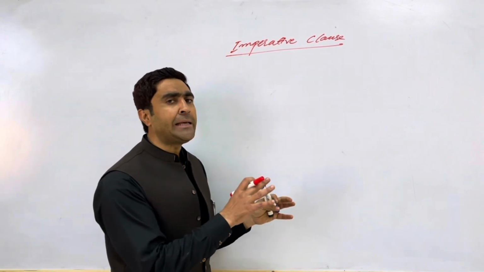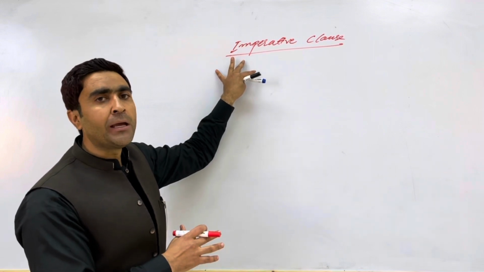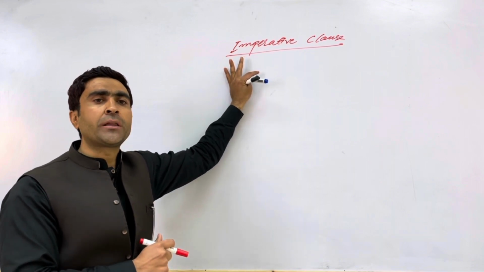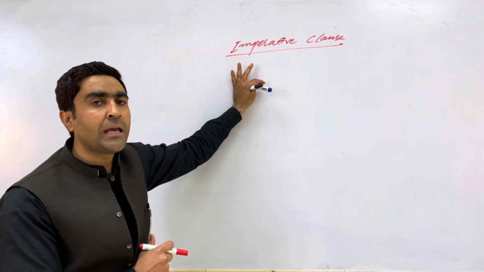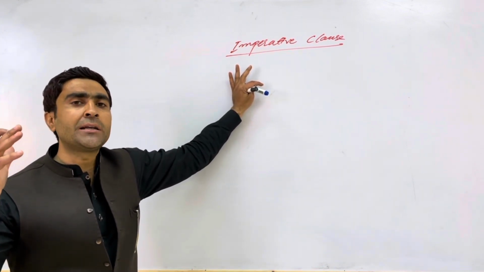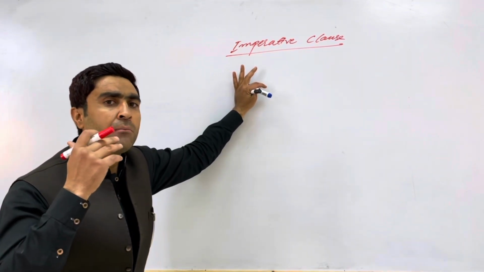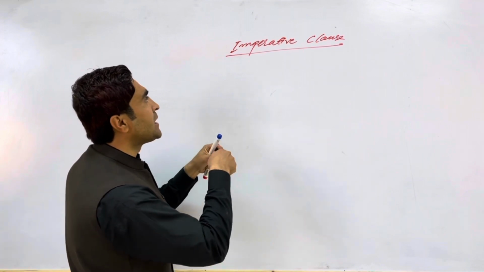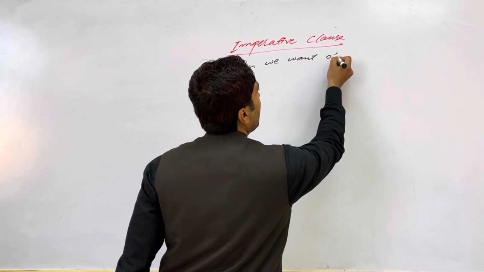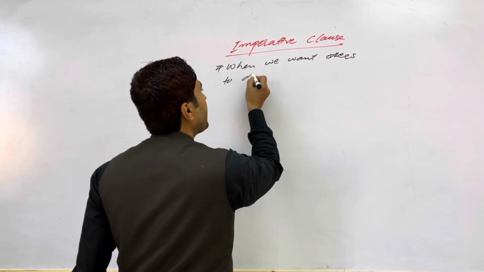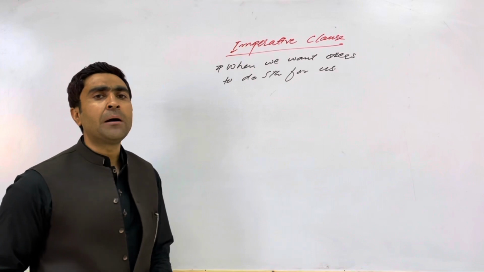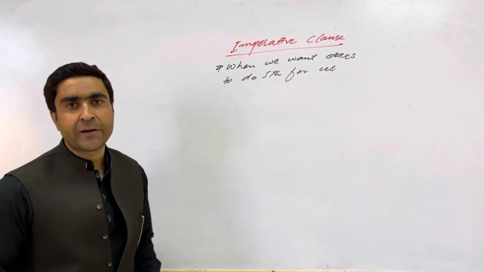ठीक है, तो हम बेसिकली ये जो imperative clause का नाम यहाँ पे बोर्ड पे मैंने आप लोगों के सामने लिखा है, that is one of the kinds of independent clauses or the principal clauses or the main clauses. ठीक है, because they give meaning themselves, they are not conditioned upon other sentences. दूसरे sentences पे dependent नहीं है, दूसरे sentences के मोहताज नहीं है. ठीक है, and for example I say that imperative sentences are used when we want others to do something for us. जब हम किसी और से कोई काम करवा रहे हैं हमारे लिए, we use the imperative clause or the imperative sentences.